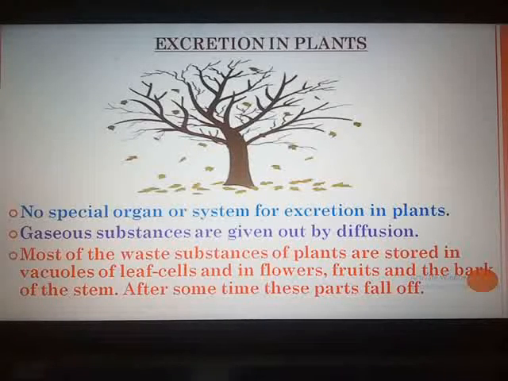So you can see there are different ways. There is not a single way which is applicable for all the plants. Gaseous products are given out by diffusion. Some of the waste products are stored in the old xylem. Some of them are stored in the vacuoles of leaf cells, flowers, fruits, which fall off eventually. So in this way the plants excrete out the waste.